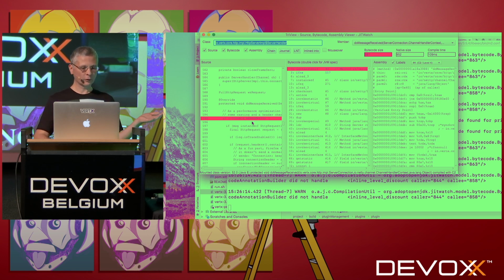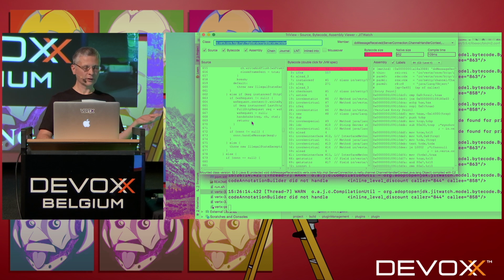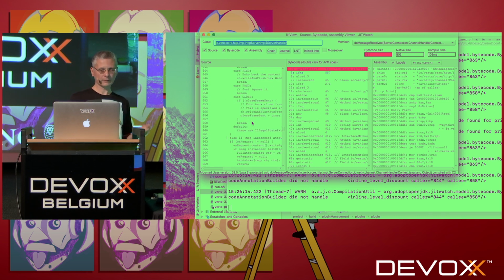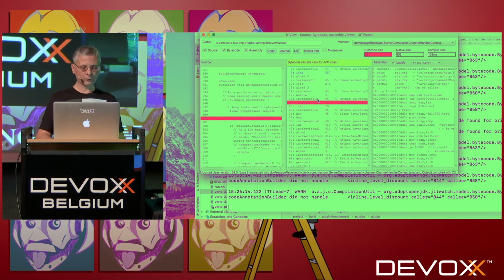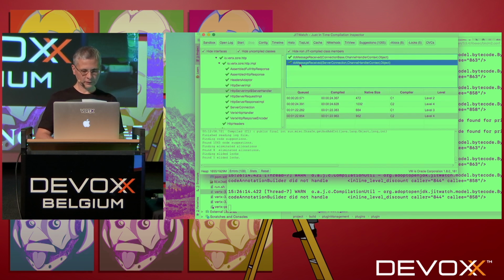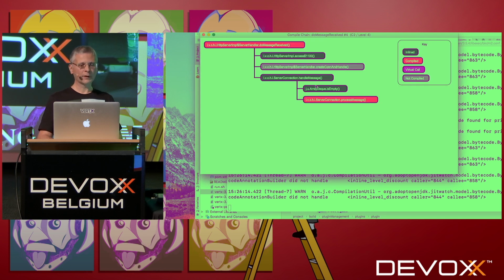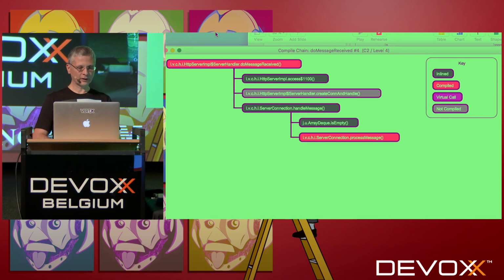As I provided the source code, I have access to the actual source code, and that's what we have in the slide. Also, I have access to the bytecode, and on the right, I have access to the assembly code that was emitted. And what we care about here, actually, is not this. Well, we could, but we don't. We want to see the compile chain. And basically, this shows what the JIT has done.